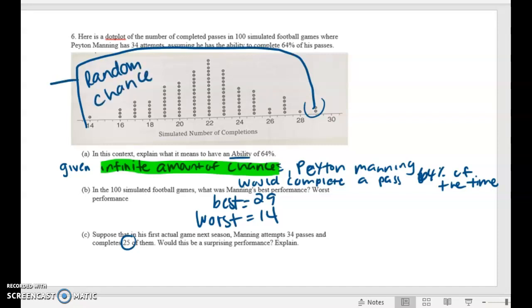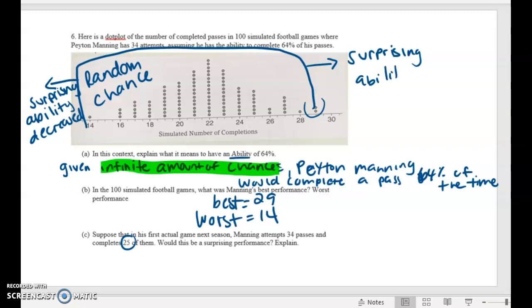Anything to the left is surprising because it's not simulated, and also because it's lower than what we would expect, that could suggest that his ability decreased. Anything to the right of the region that was simulated is surprising because that would suggest that his ability had increased.